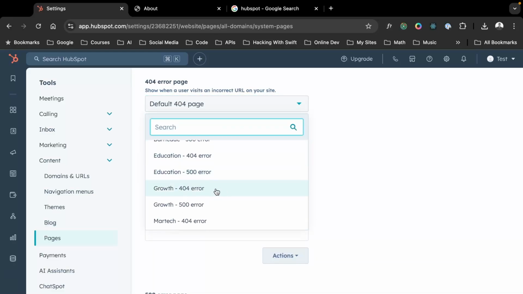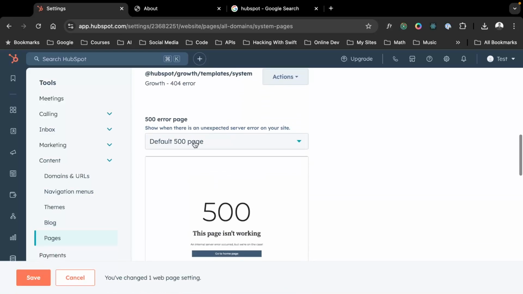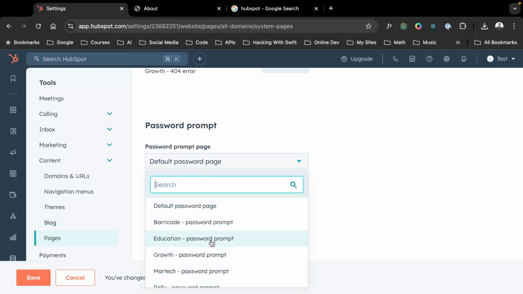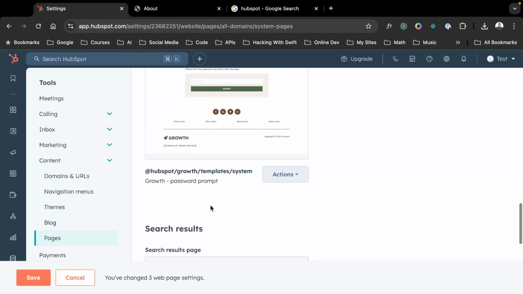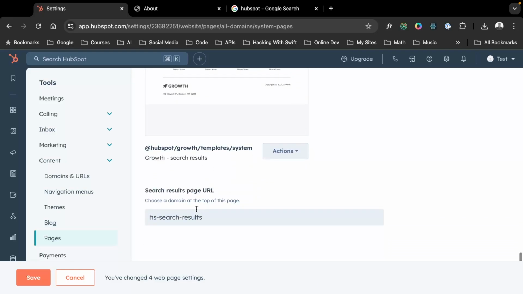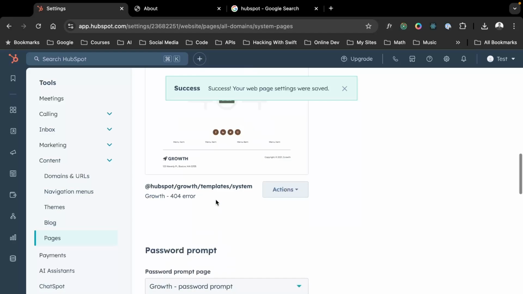So you want to make sure if you selected a theme and you want the specific system pages that come with that theme, you'll have to go through each of these and select the appropriate theme. Password prompt page, if you've got a login of any kind, and search results page. We're going to go with growth one more time. Okay, great. So now we've set up these system templates.